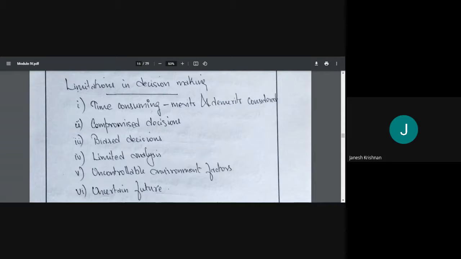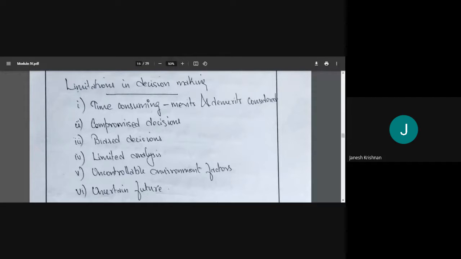Then biased decisions. Biased decisions means, if the manager or the final authority for decision making is deciding, he or she will always make a decision that benefits himself or herself, right? Whenever I am making a decision, I'll be looking at whether it benefits me or not. There is a possibility of that. I will not consciously choose a decision that may harm me. I'll always make a decision that will help me only, or maybe sometimes my friends.